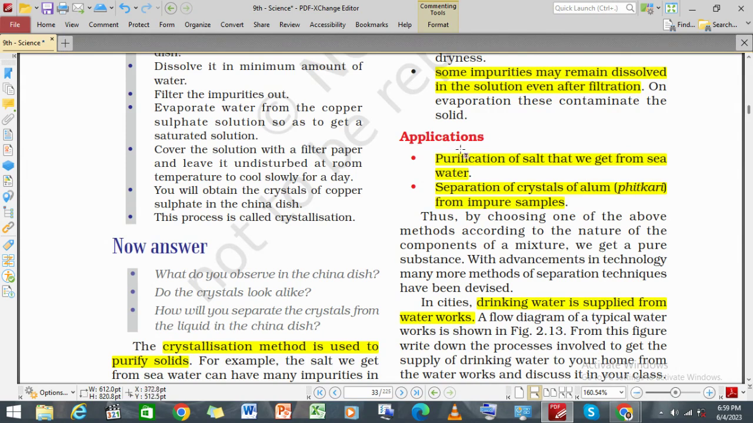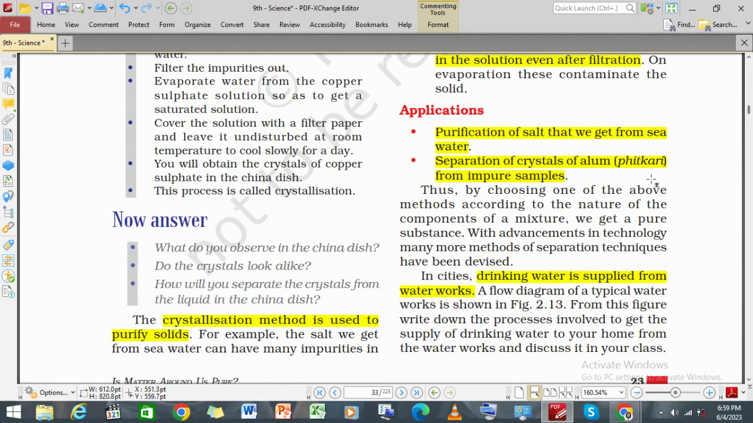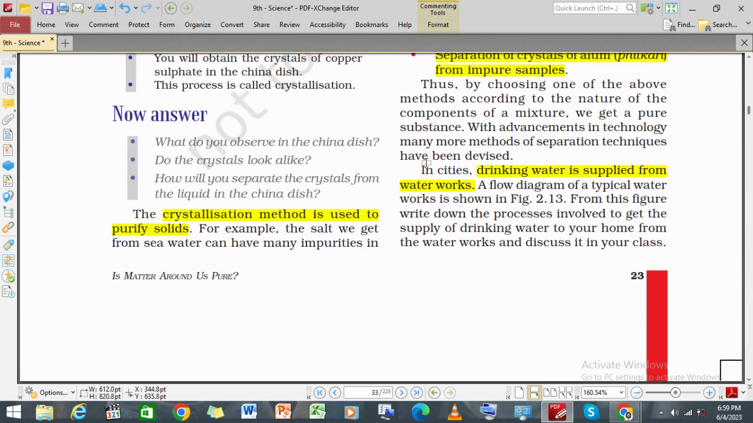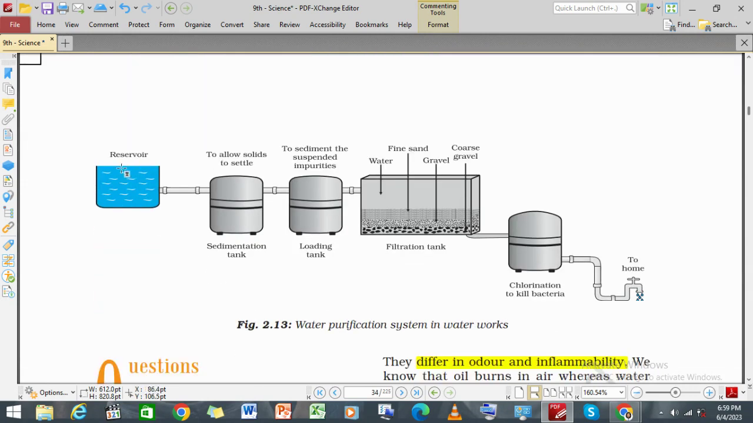Now, application: purification of salt that we get from seawater is done by crystallization, and separation of crystals of alum (phitkari) from impure samples is also done through the crystallization process. And drinking water is supplied from the waterworks, as we have discussed.